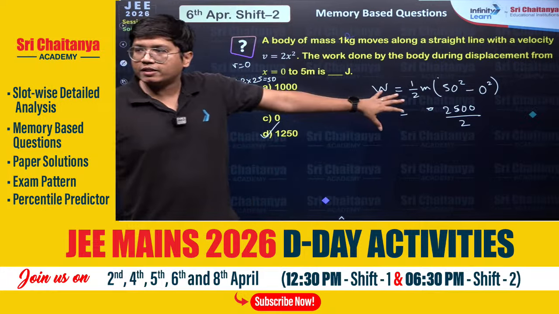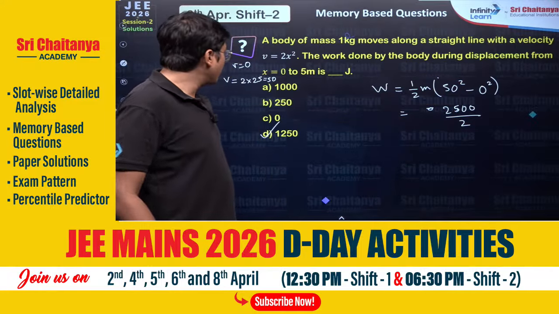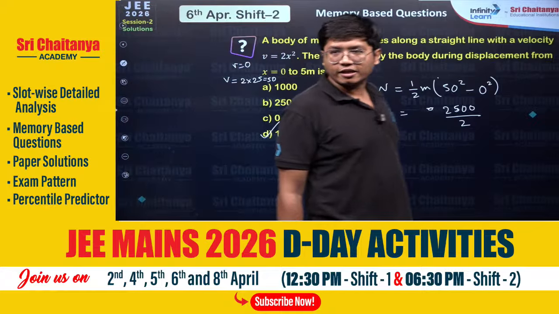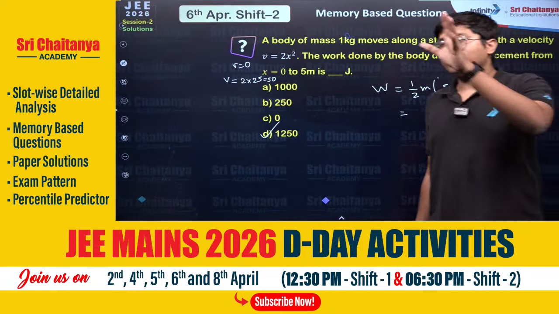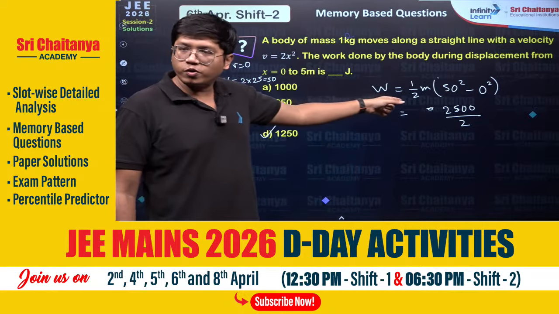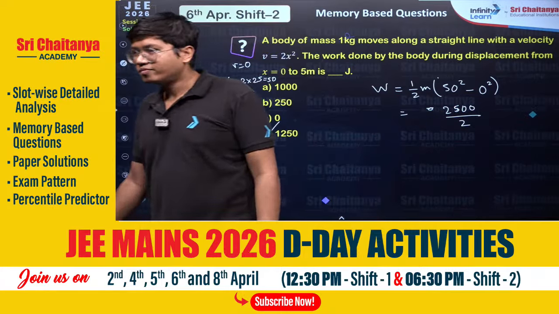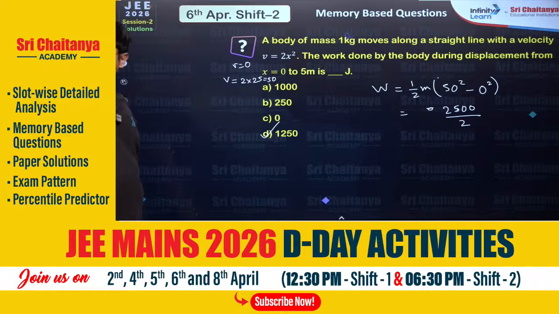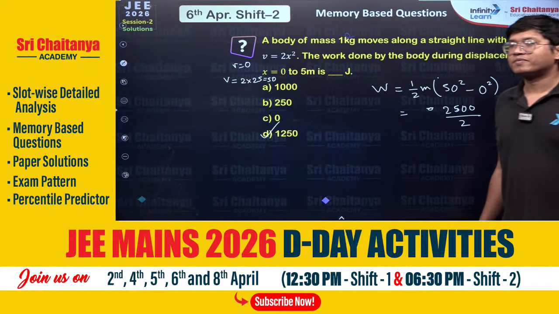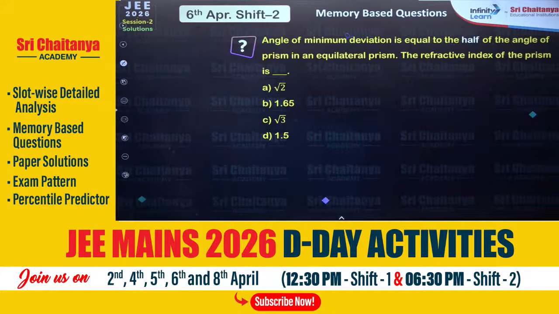How many of you did it by this method? How many of you did work-energy, and how many of you went by acceleration then F dx? Tell me in the chat. Even if right now maybe you have not given today's exam, you're still trying it out now. Did you go F dx or did you go change in kinetic energy? This is the easier, quicker method. Unnecessarily you went by the acceleration method. You don't have to. You have the work energy theorem right here. Okay? Chalo, we'll move to our next question now.